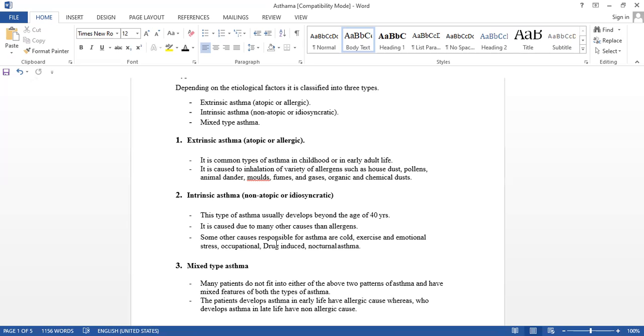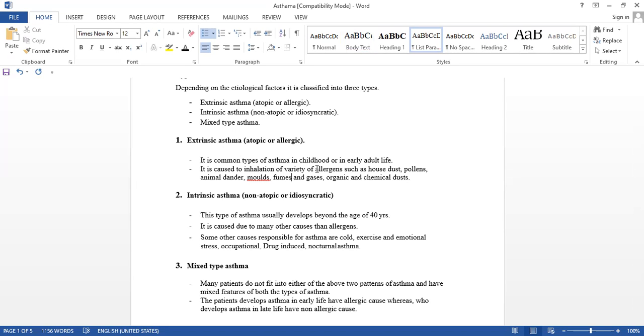Some are having allergy, some are not having allergy. Some are having allergy due to dust, house dust, pollen grains, animal dander, molds, fumes and gases, organic and inorganic dust, any type of allergy. Keep in your mind that extrinsic asthma is mainly in childhood, or early in adult life.